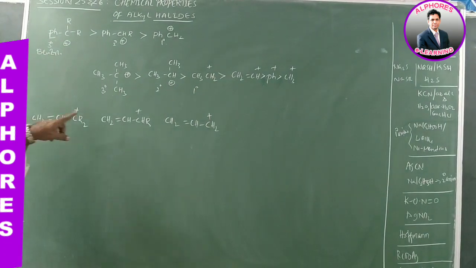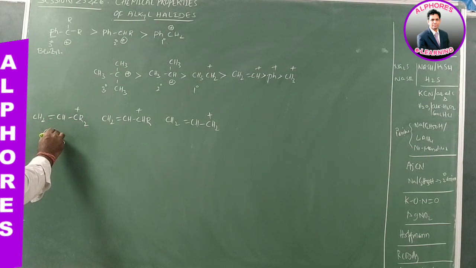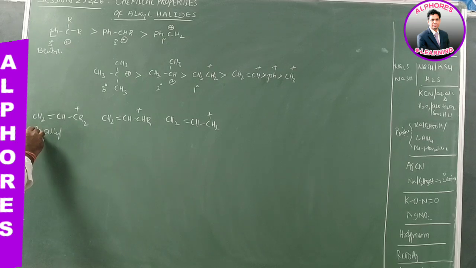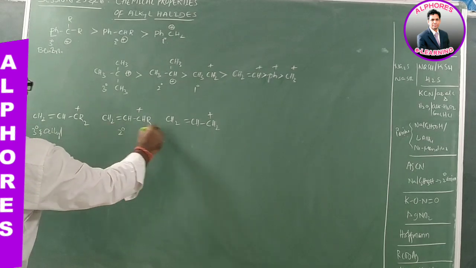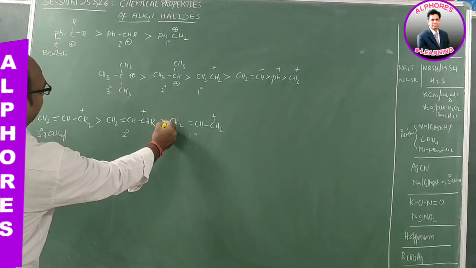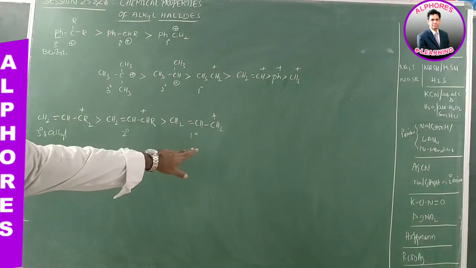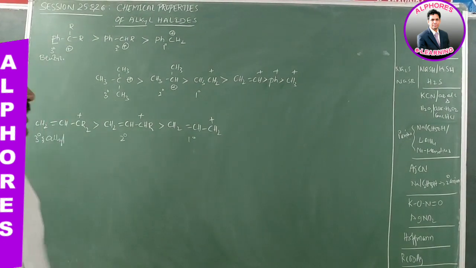Now allylic carbocation: if you observe, this one is tertiary and allylic. This one is secondary allylic. This one is primary allylic. So tertiary allyl carbocation is more stable than secondary allyl. Secondary allyl is more stable than primary allyl.